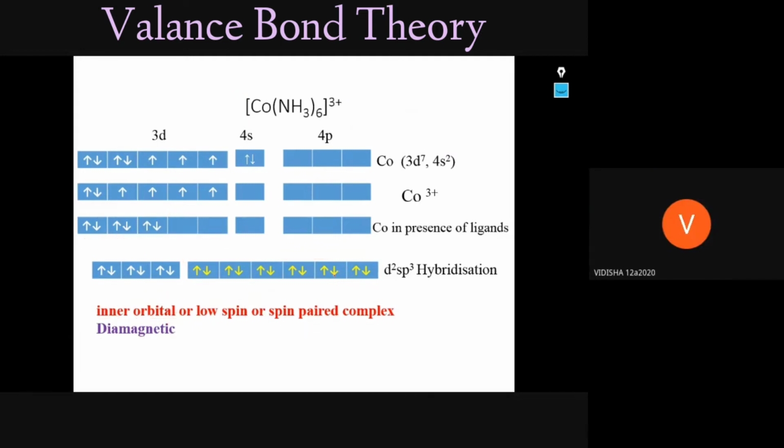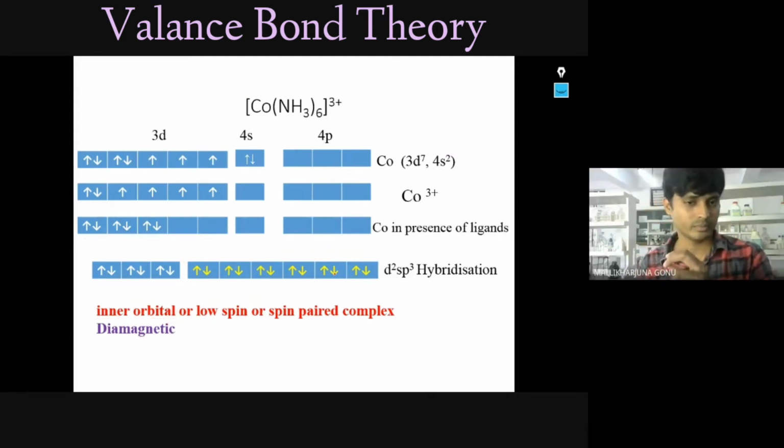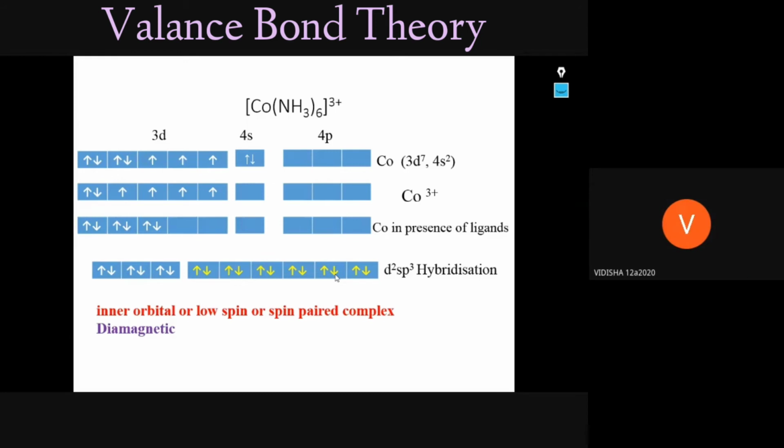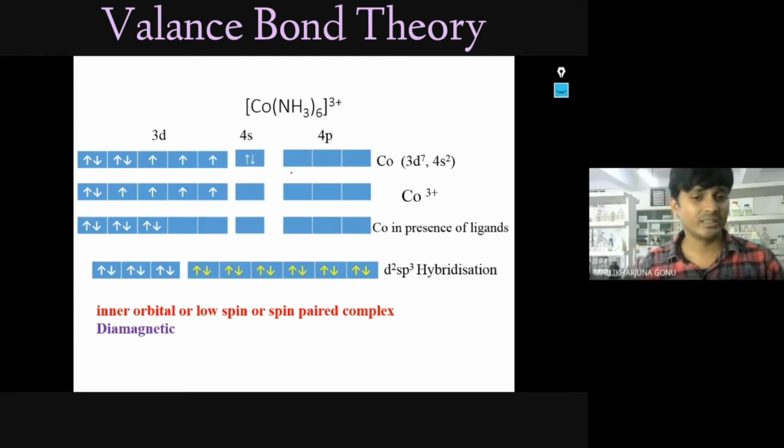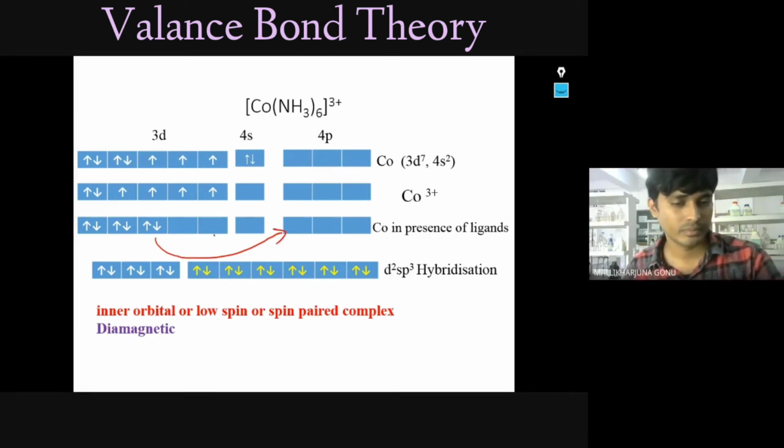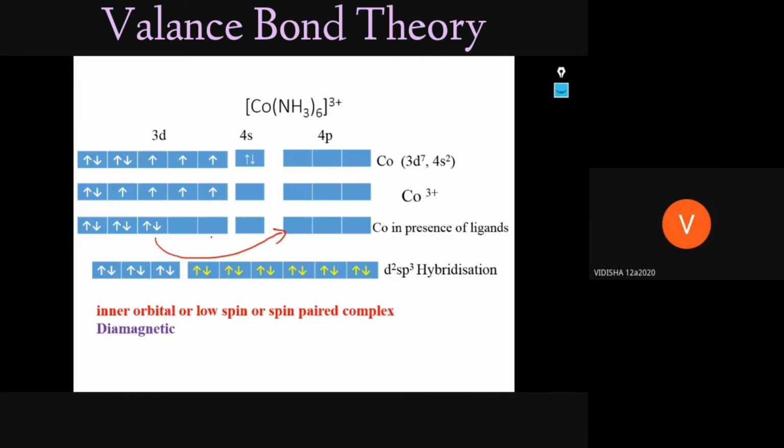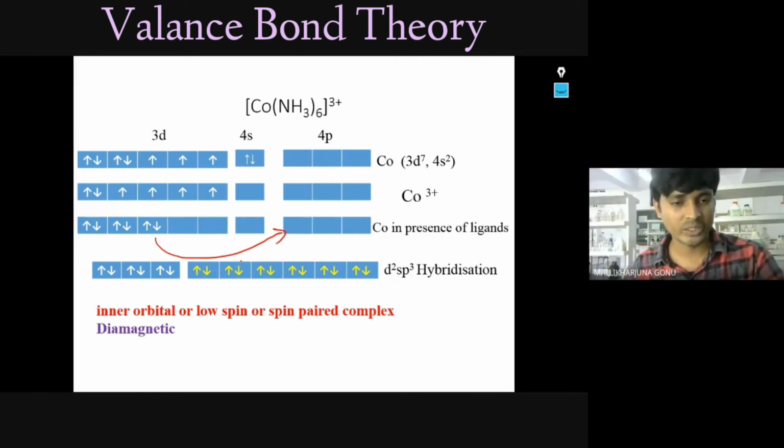Yes, Vidisha. Sir, the electrons of cobalt are moving and pairing with each other, so can we say that they are excited? No, it's not excited, it's paired up. Excited means, for example, if an electron from here goes to another orbital, then we say it is excited. Yes, sir. Now it is pairing. Okay, those are losing energy and pairing.